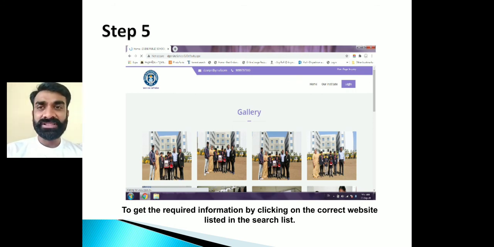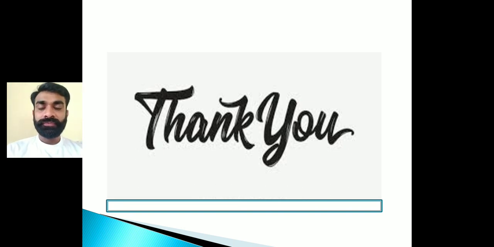You can find any information. For example, if you want to know the results of your 10th standard or 12th standard, you go to www.gseb.org, and from there you get the particular result. Any information can be found from the internet. We are all familiar with this, so I'm not going into the detail. So this is the process of searching for information from the internet. In the next topic we are going to start with e-commerce. Okay, thank you.